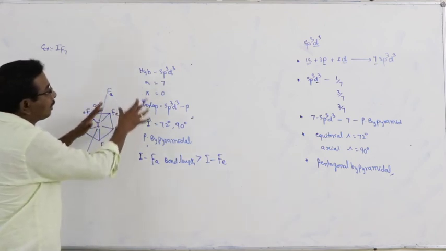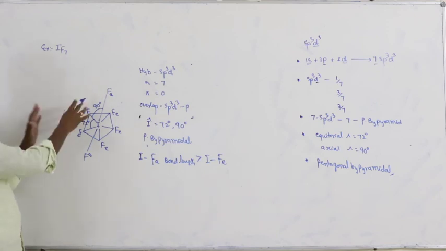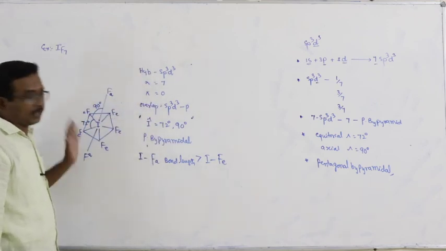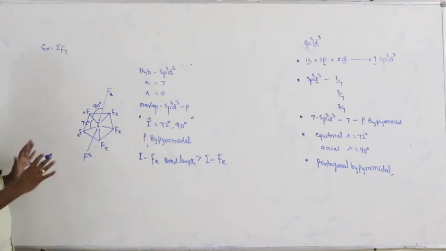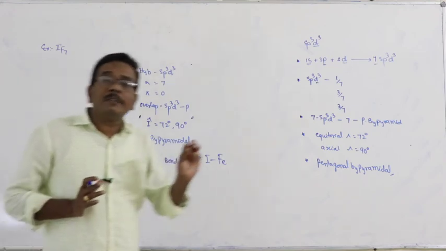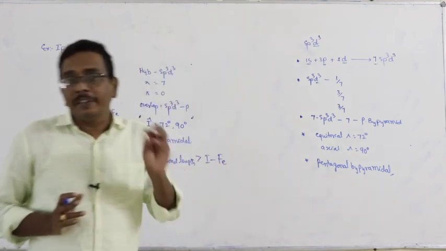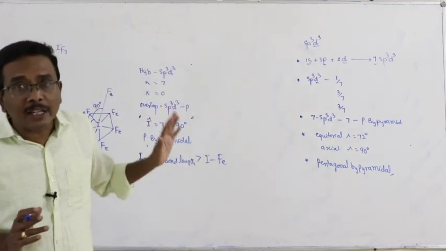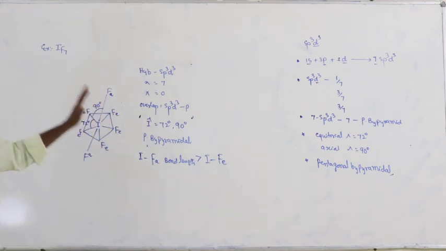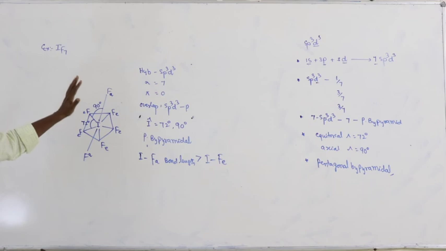And this is about the description of the IF7 molecule and sp3d3 hybridization. This is about the concept of hybridization, VSEPR theory and valence bond theory, which are used to explain the formation of chemical bonds as well as the shape of molecules, bond angles, bond lengths and bond energies.